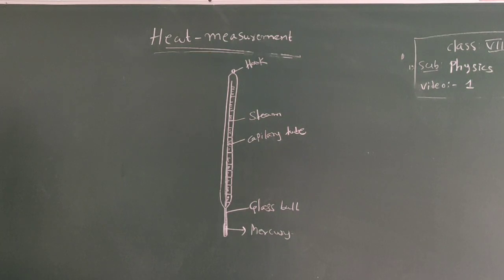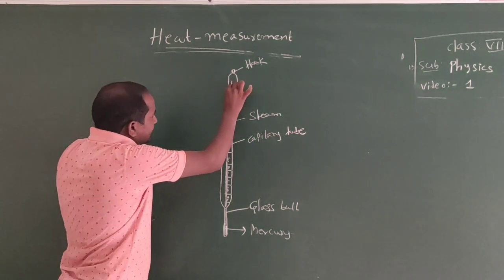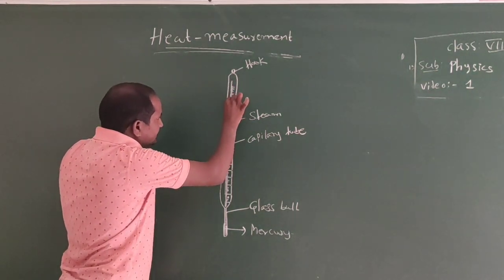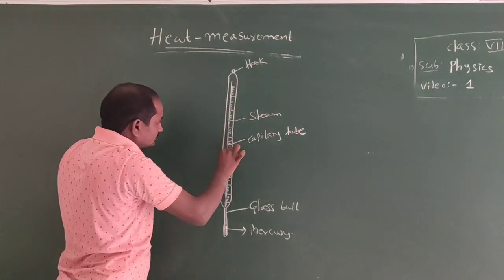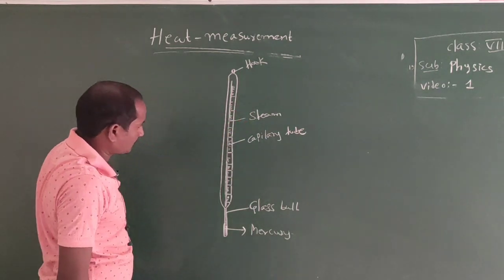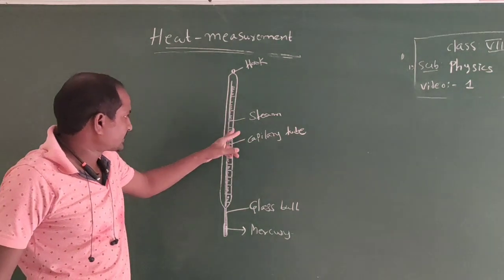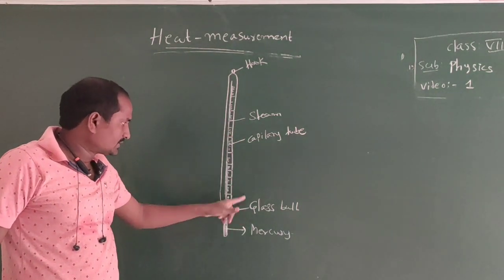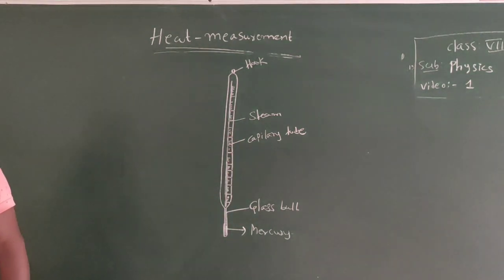All thermometers are based on the fact that matter expands on heating. To understand the working of a thermometer, we need to know how matter expands on heating. And see, these are the scales. Temperature scales are mostly Celsius or Fahrenheit.